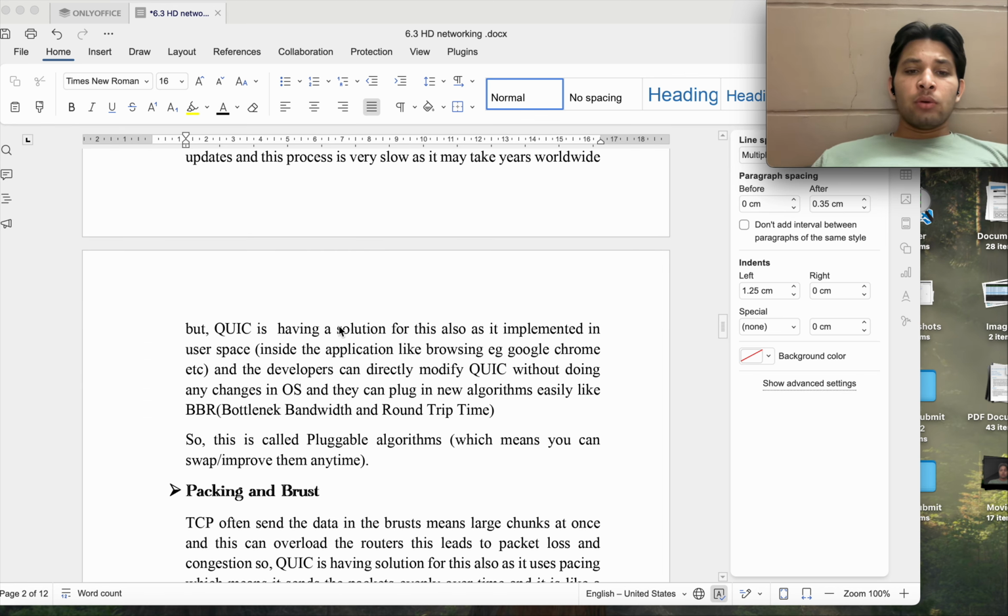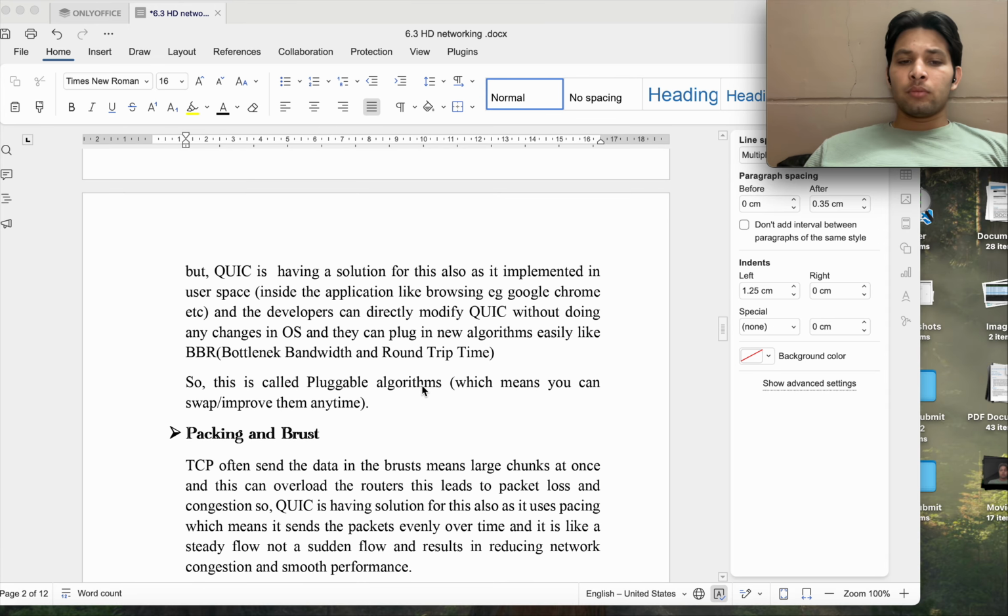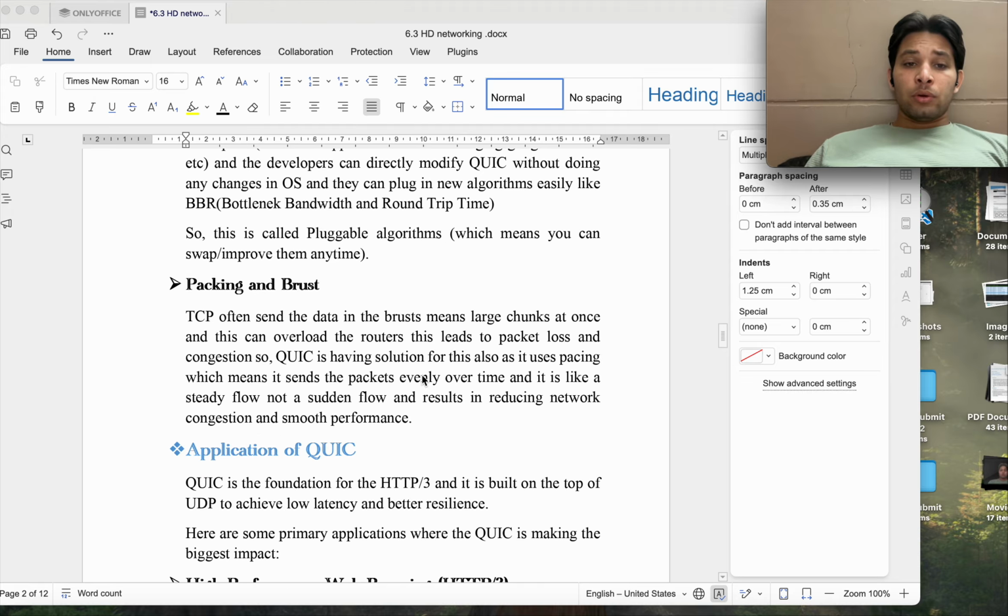But QUIC is implemented in the application, in user space only, and the user or developer can directly modify QUIC without making any changes in the operating system. So it is also called a pluggable algorithm, which means you can swap or improve it anytime.